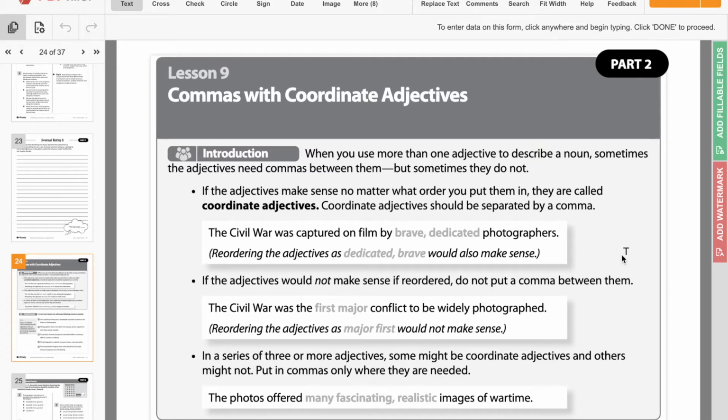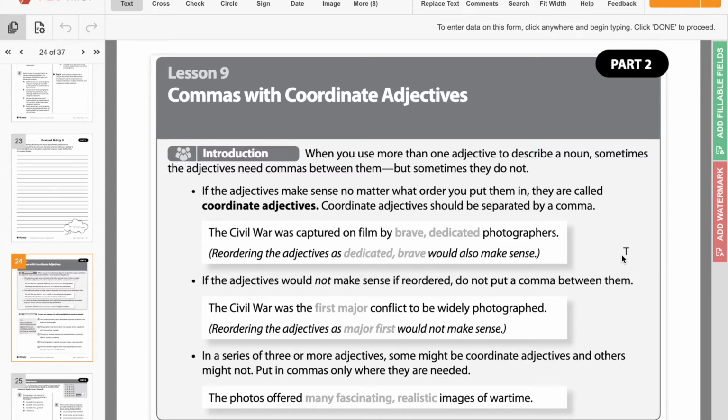Here is where you're listing off those adjectives, so you're using more than one, so you have that comma in there to create a list of those adjectives. So they're brave and dedicated. You could also say the Civil War was captured on film by dedicated, brave photographers, because it makes sense no matter what order you put them in.